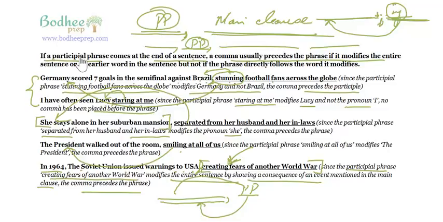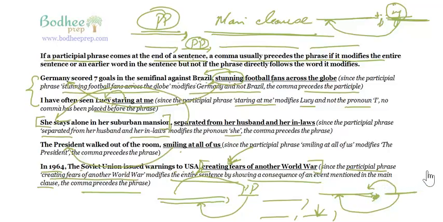So we have seen the participial phrases. It might come at the start, you put a comma. It might come in between the sentence, you can put a comma depending on whether this information is critical or not critical. And it might come at the end. You put a comma depending on whether the modifier is modifying something that comes at the start, or the modifier is modifying the entire sentence, or if the modifier modifies the thing that comes immediately before it, then there is no need to put the comma. So we have seen all the three different placements of the participle phrase in the sentence.